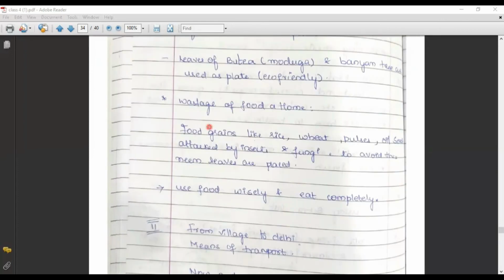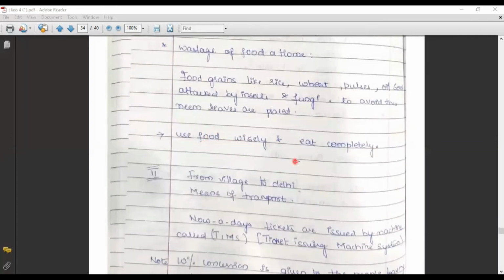Food grains like rice, wheat, pulses, and oil seeds are easily attracted by insects and they start growing also. In order to avoid it, we can use neem leaves. Neem leaves will be eaten by the insects and they will be killed. Use food wisely and eat completely. We should not waste food.